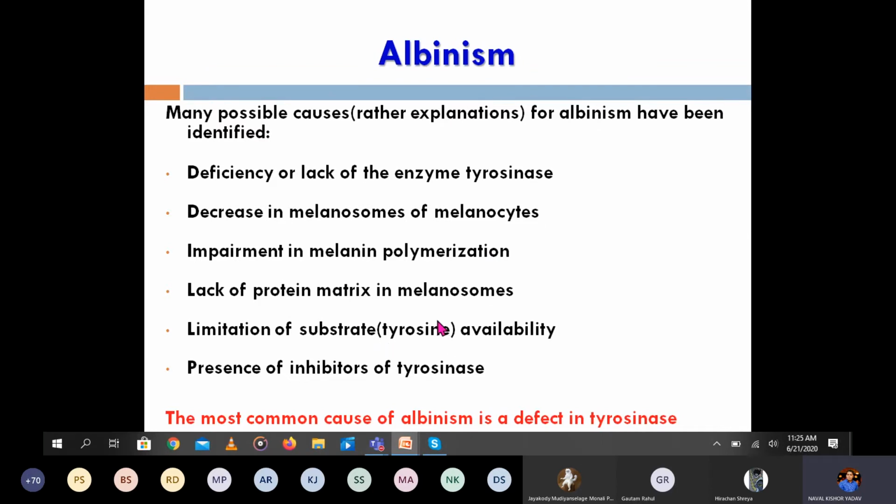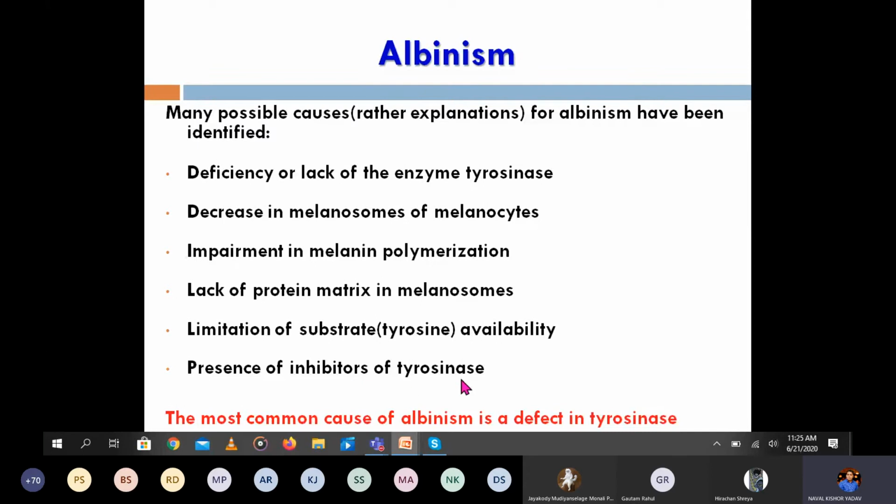Limitation of the substance, that is tyrosine. So the tyrosine level is decreased and is not available for the synthesis. There is no defect in the enzyme, but the substrate is not there. The precursor is limited, so there is a decrease in the synthesis of melanin.